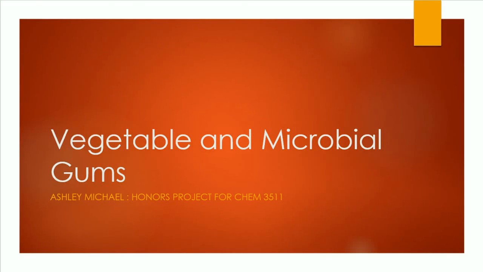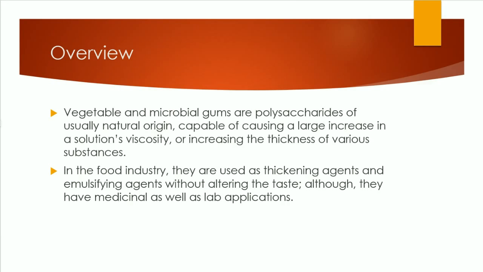My name is Ashley Michael, and for my honors project, I had the topic of vegetable and microbial gums. Just as an overview of my topic, vegetable microbial gums are polysaccharides of usually natural origin. They can be synthetically created as well, but I'll talk about that a little bit later. And they're capable of causing a large increase in a solution's viscosity, which is increasing the thickness of various substances.